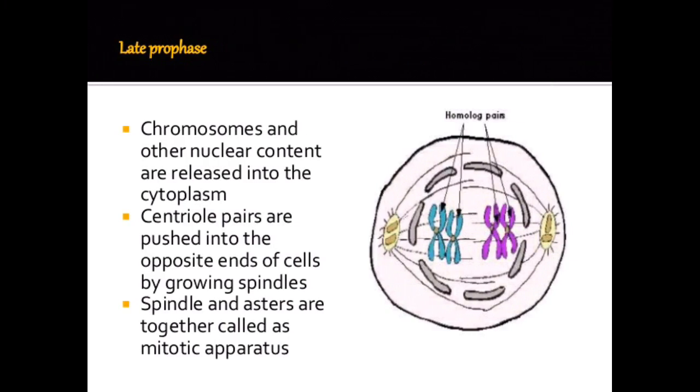Late prophase: chromosomes and other nuclear content are released into the cytoplasm. Centriole pairs are pushed to the opposite ends of the cell by the growing spindles. Spindles and asters are together called the mitotic apparatus.